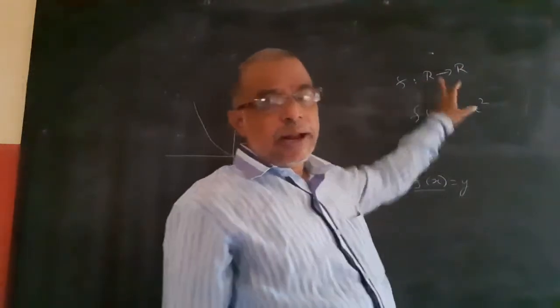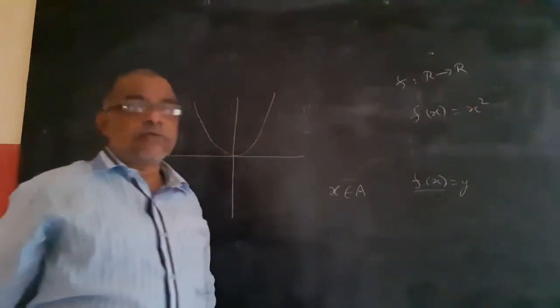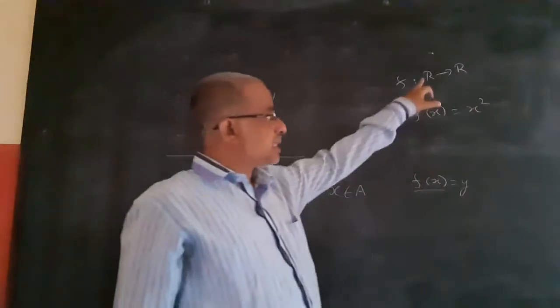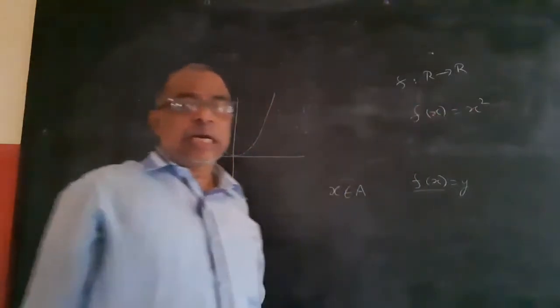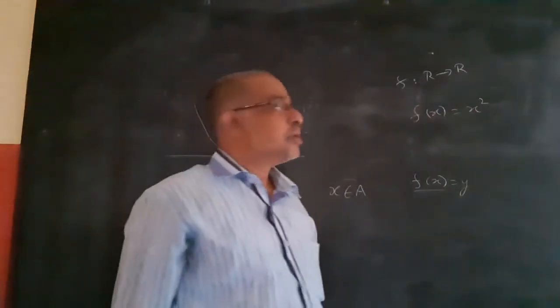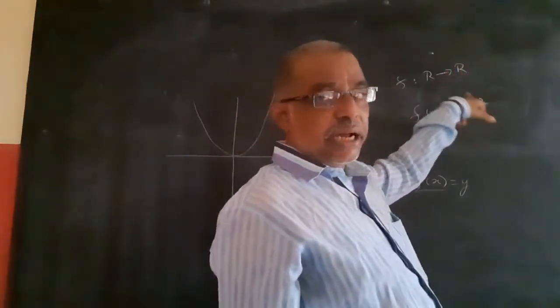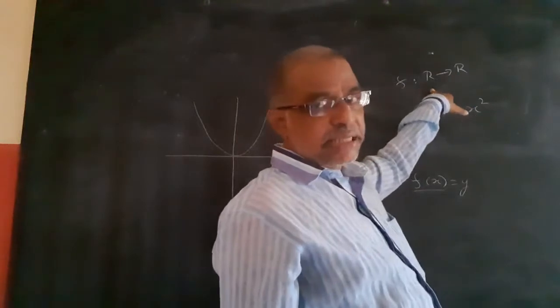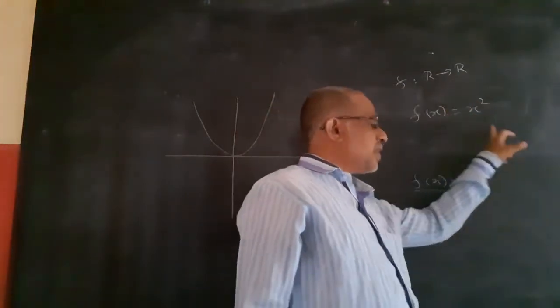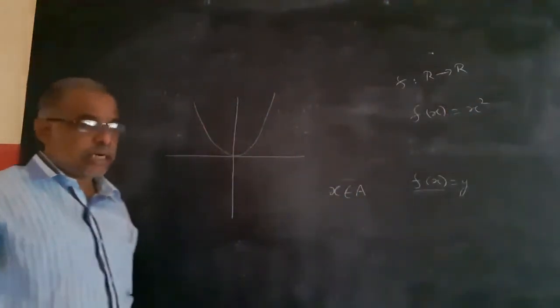Instead of taking 1, 2, 3, 4, 5, I can take the real number set, or integer set, or natural number set, any set. So now I am taking the real number set. From R to R, is f of x equals x square a function or not?